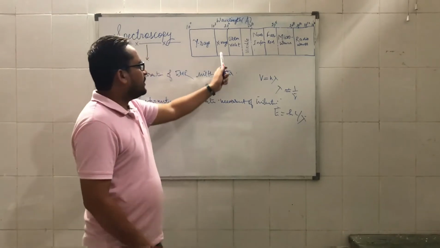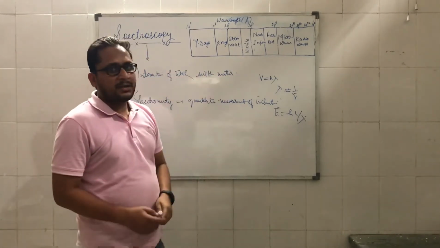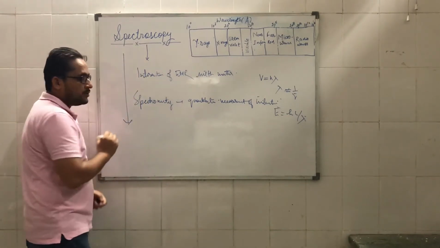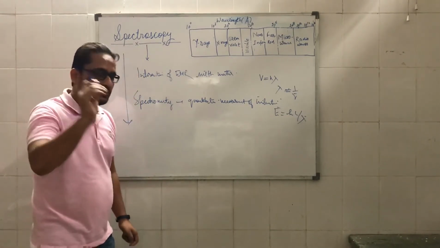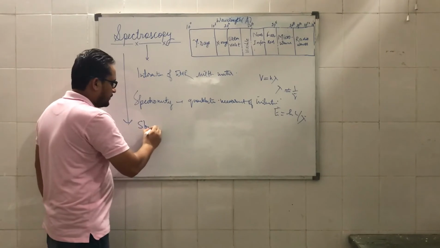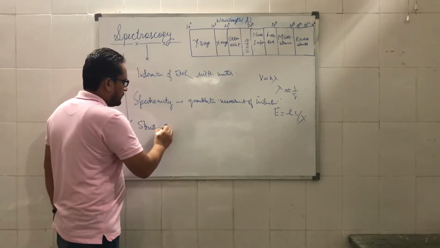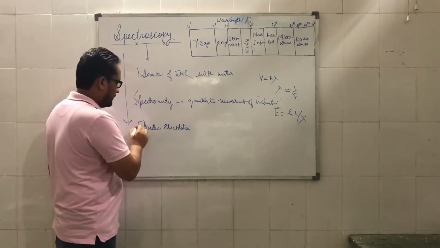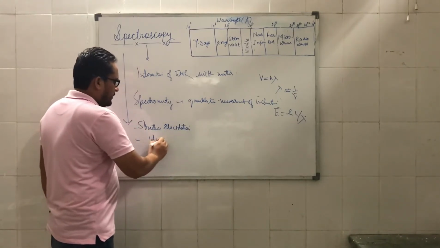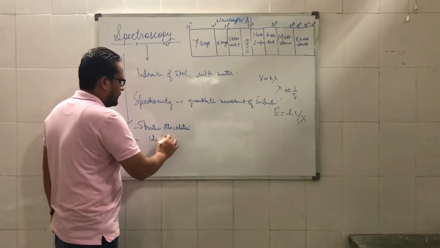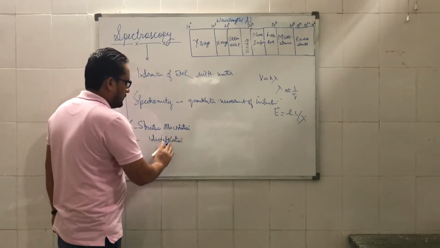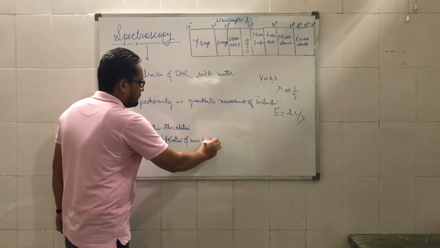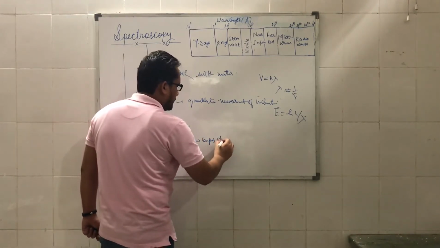Most of the time, for chemical analysis, why is spectroscopy used? Spectroscopy is basically used for structural elucidation, identification of new compounds, and their structure.